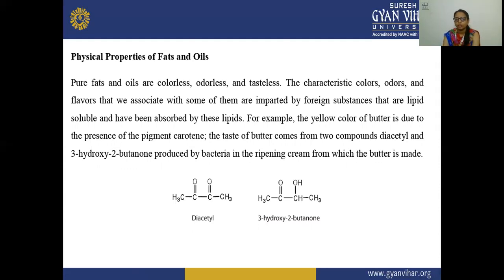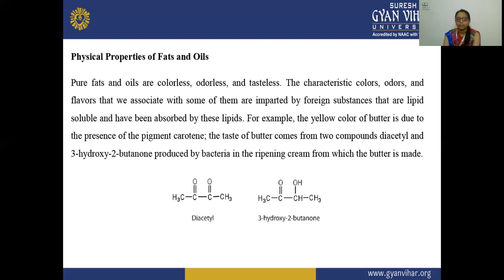If some of the fats and oils have color, odor, and flavor, then these are imparted by foreign substances. These foreign substances are lipid soluble, meaning they are soluble in the fat and oil, and they have been absorbed by these lipids.